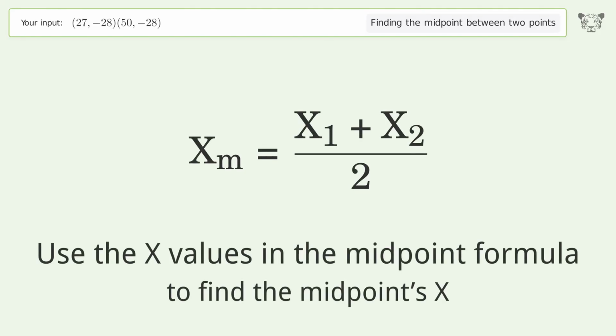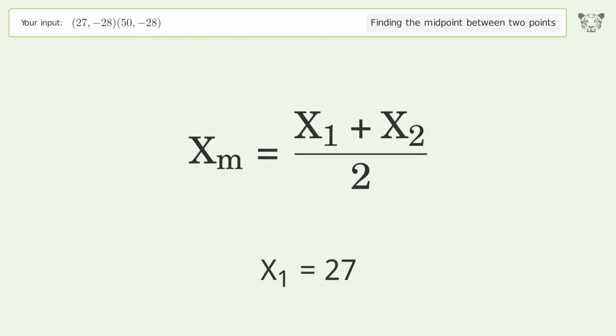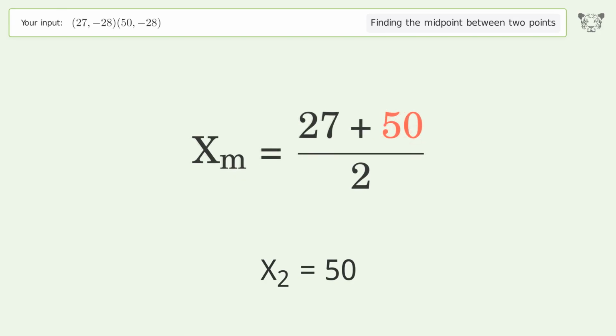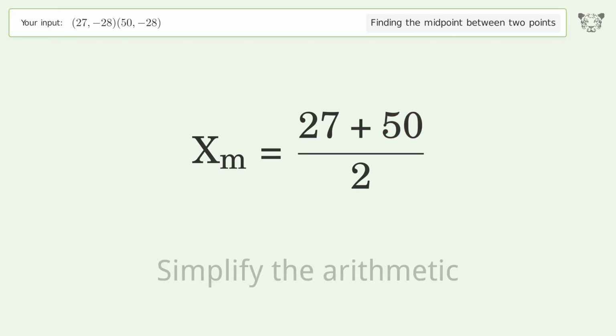Use the x values in the midpoint formula to find the midpoint's x. x1 equals 27. x2 equals 50. Simplify the arithmetic.